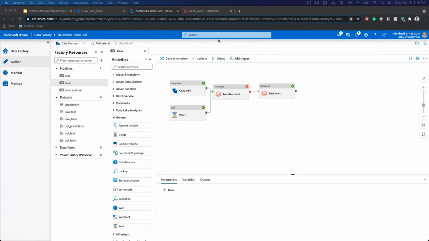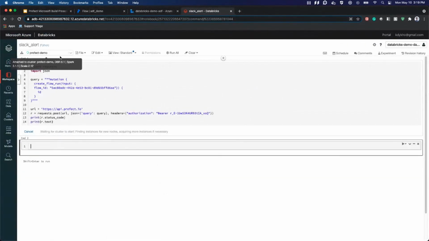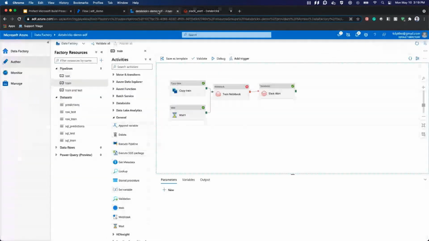This may take a while because of the Databricks cluster startup time. And then once we get the Slack alert, I'm going to hit run on this pipeline, have this fail, and then show that this alert will come into my Slack channel.